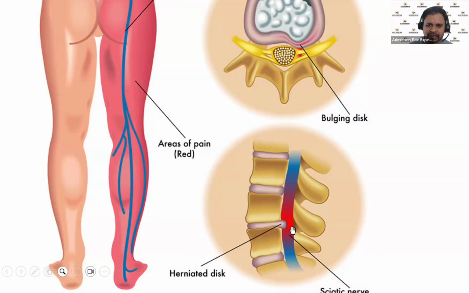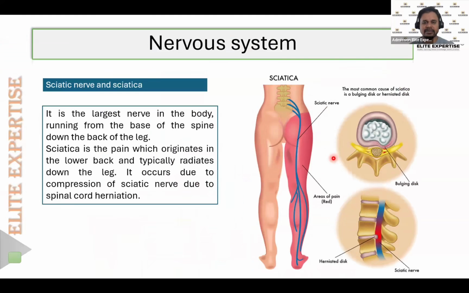So whenever the nerve gets compressed, it will start developing severe radiating pain, and that radiating pain is known as sciatic pain.